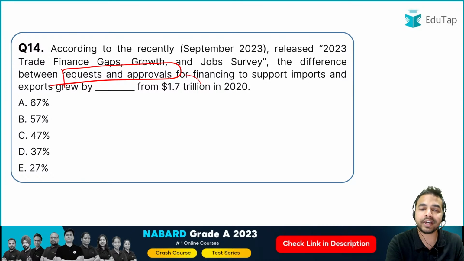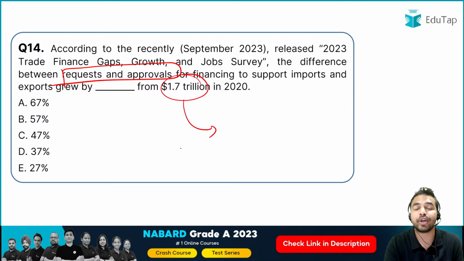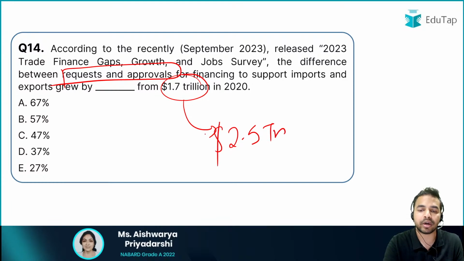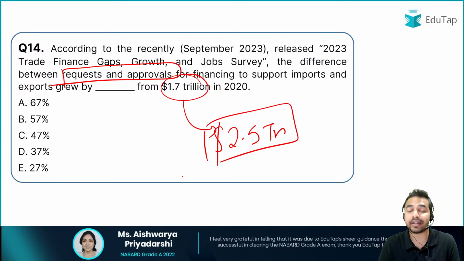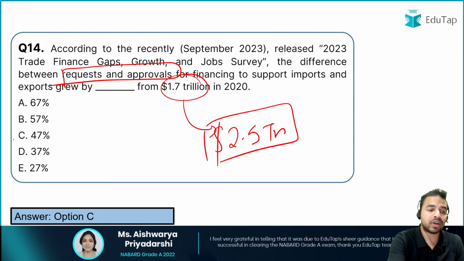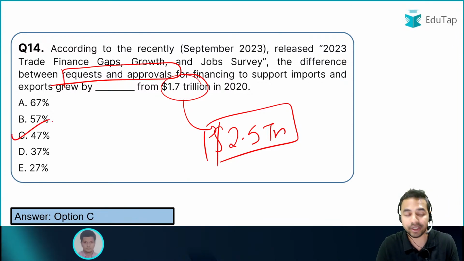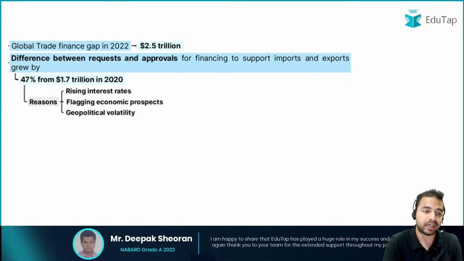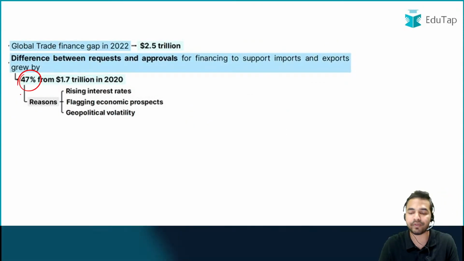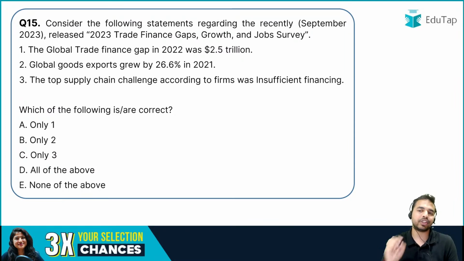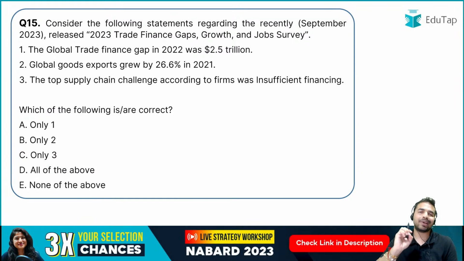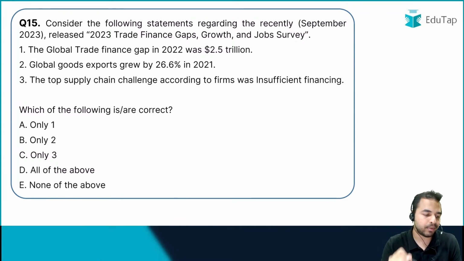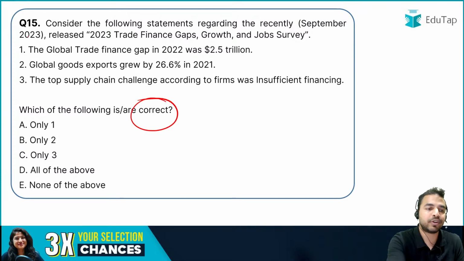तो वी हैव ऑलरेडी सीन दैट इट वाज 1.7 ट्रिलियन डॉलर इन 2020 एंड इट इंक्रीज टू 2.5 trillion dollar. But what exactly is that difference? That difference is 47%, as I have already told you in the previous slide that it has grown by 47%. We have already covered this particular point here, my dear friends. Let's move on to the next question. The next question is on the 2023 Trade Finance Gap Growth and Job Survey, the same report that we have discussed, and this time you are required to identify the correct statement which are being mentioned here.